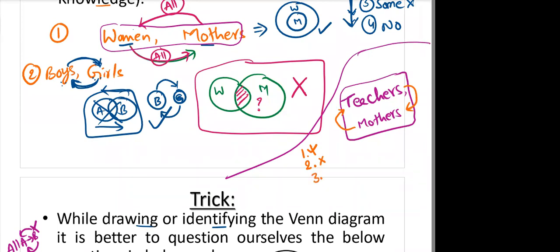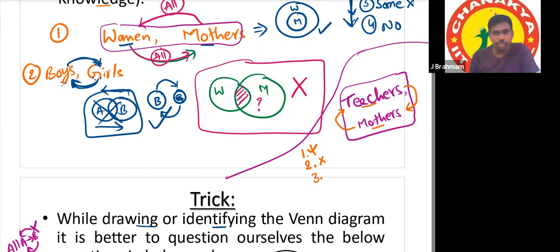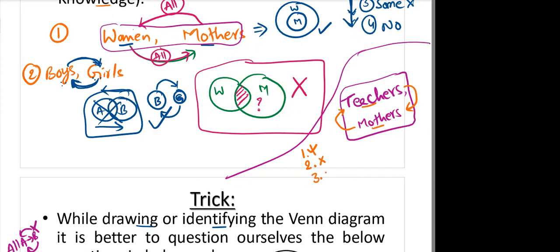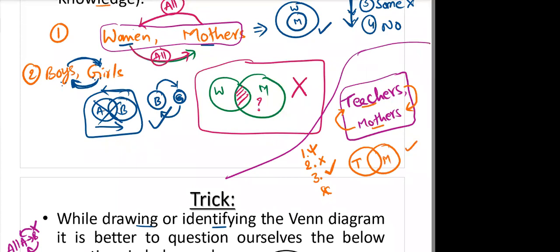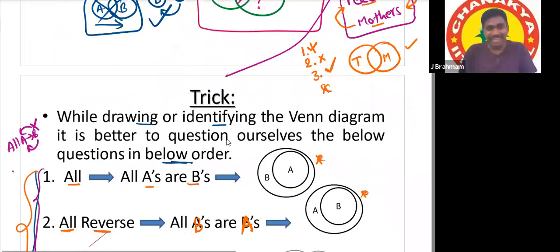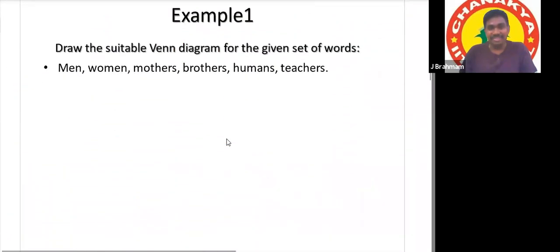Some teachers are mothers. True. Yes, correct. And some mothers are teachers. Yes, sir. Means no need to go for the fourth question. Here only we can stop. And our diagram for this is this one. So some teachers are mothers. Yes, sir. Understood? Understood, sir. Very clear. Okay, let us do some questions.